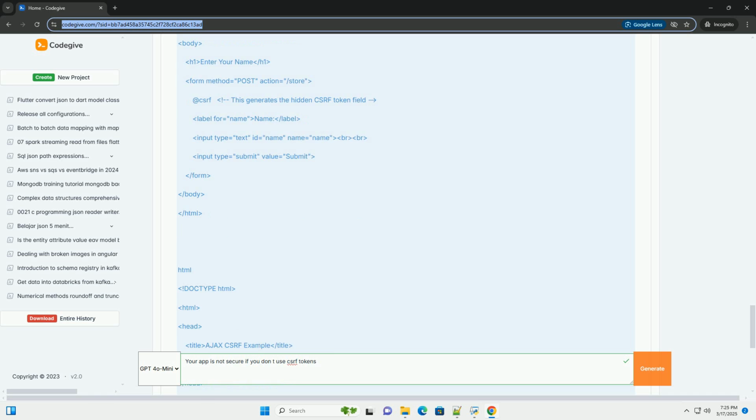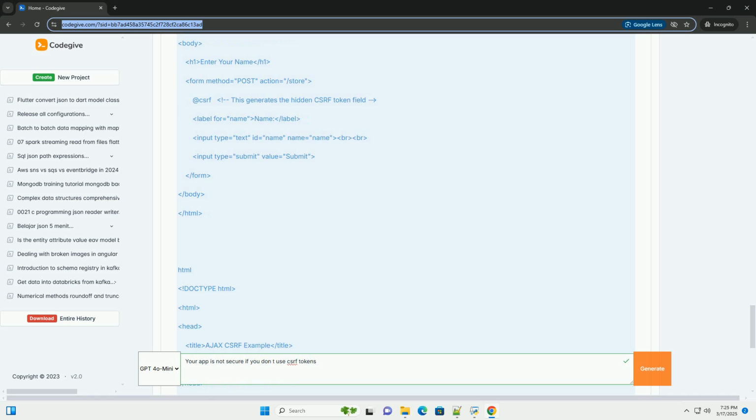Template rendering, index.html: Flask-WTF automatically includes the CSRF token in the form. form.csrf_token is the key line. It renders a hidden input field containing the CSRF token generated by Flask-WTF. This field must be included in all forms that perform state-changing operations. B. PHP, with Laravel. Laravel provides built-in CSRF protection that is enabled by default.